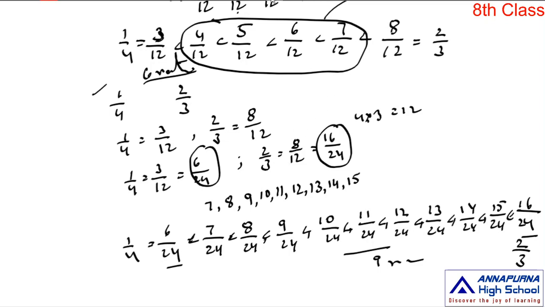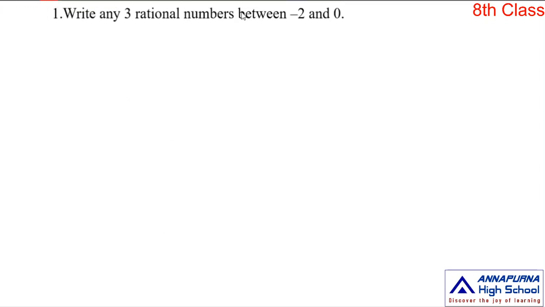Let us observe one example. Write any 3 rational numbers between -2 and 0. Actually the given 2 numbers are integers. In between them, how many integers are there? Only -1 is there. Only one integer is there. Keep in mind that every integer is also a rational number. But in between -2 and 0 we have only one integer, and we want 3 rational numbers.